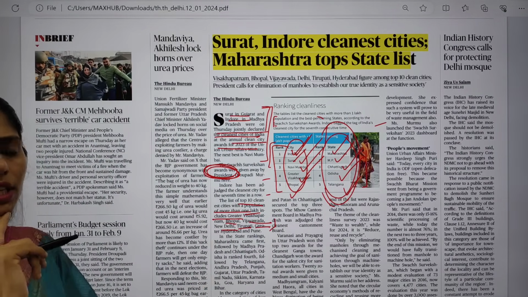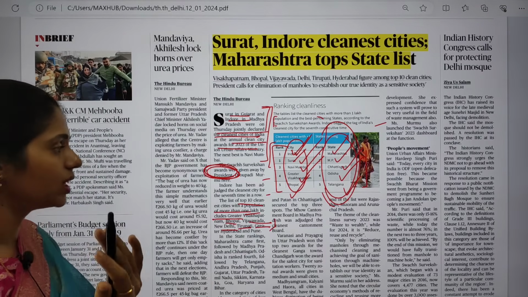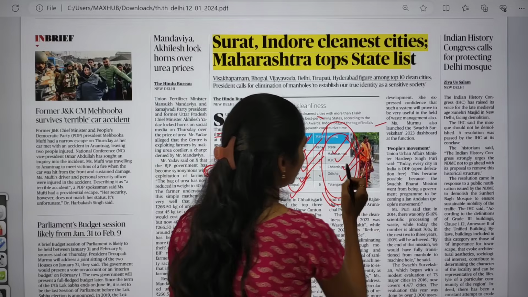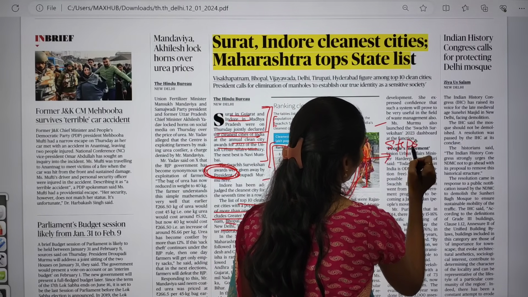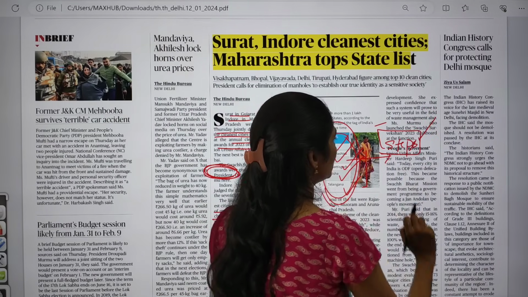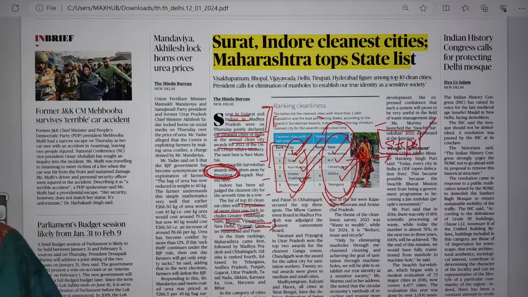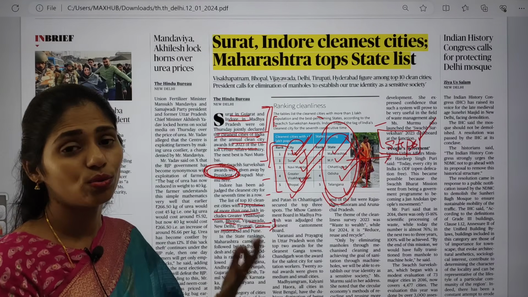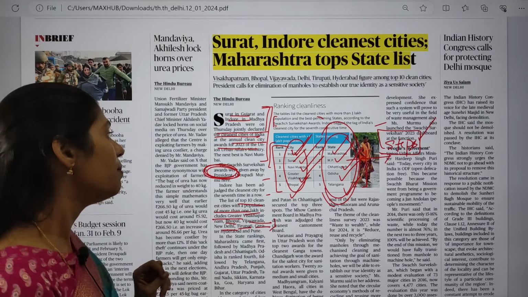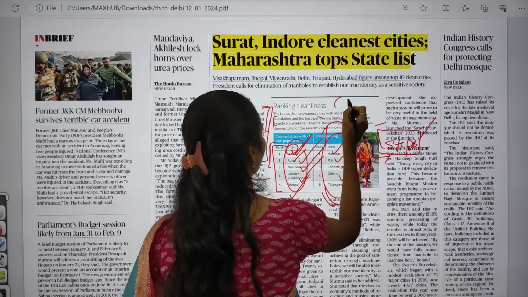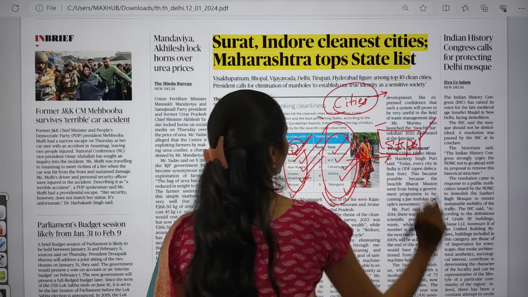And one more thing here is, if you are from Maharashtra or MP or Chhattisgarh, etc., you have to think about what steps are taken by your state to increase the cleanliness. To improve the cleanliness, what steps are taken by the municipalities in urban areas? Because here we are talking about cities, I am not talking about rural areas. So in cities, what is the local self-government?